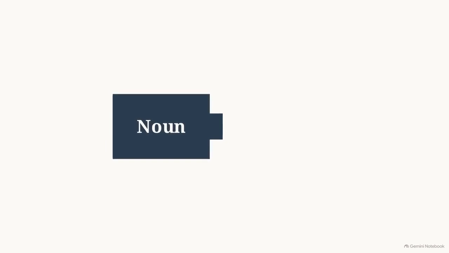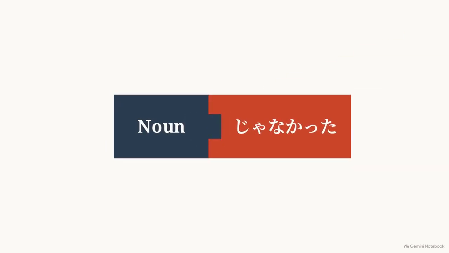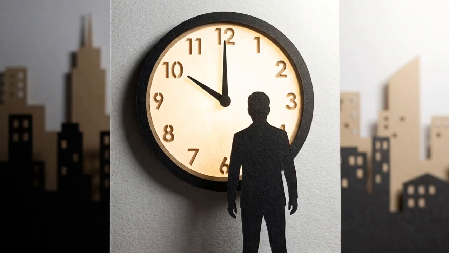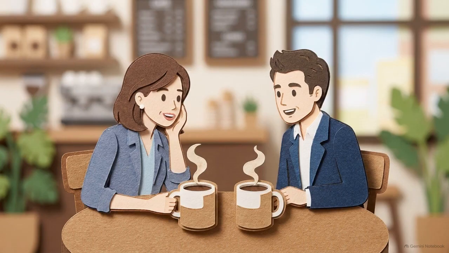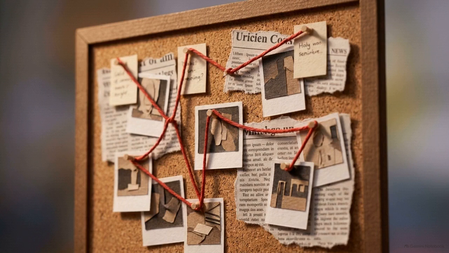You can think of this phrase like a linguistic Lego brick. You simply snap it onto the end of a word, and it turns the meaning into "was not." To establish an alibi, clear a suspect's name, and convey what was not when chatting with friends, you need to master how to attach this piece. Let's look at the evidence board.